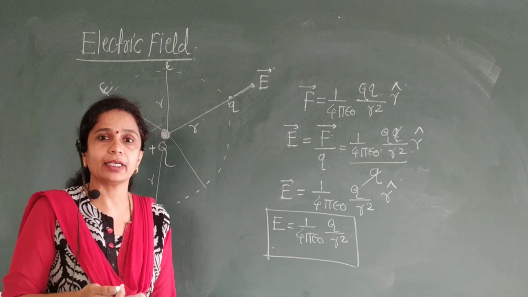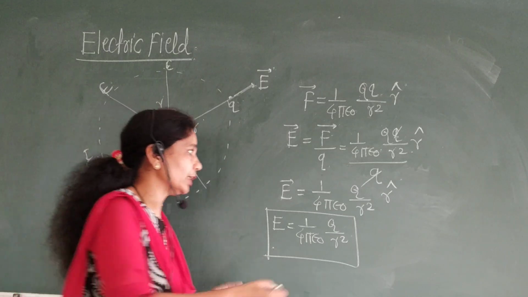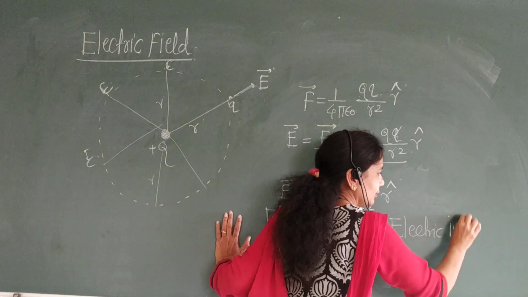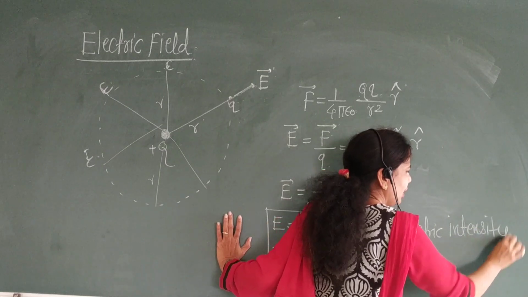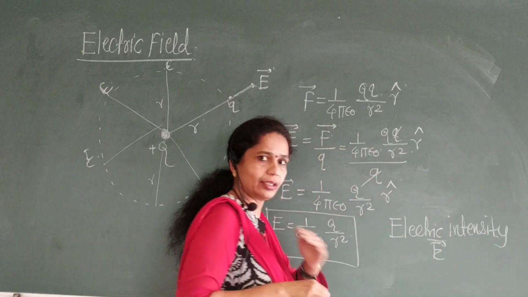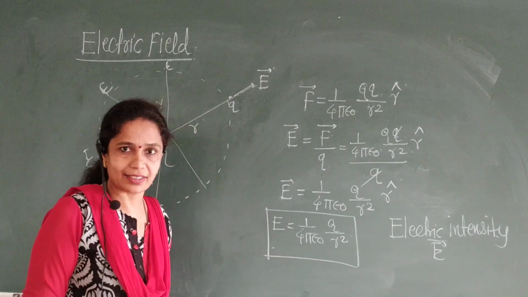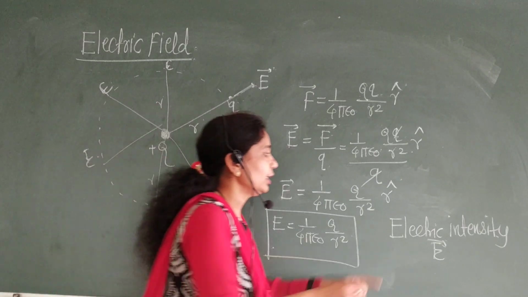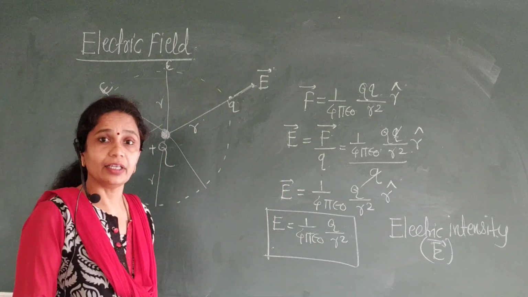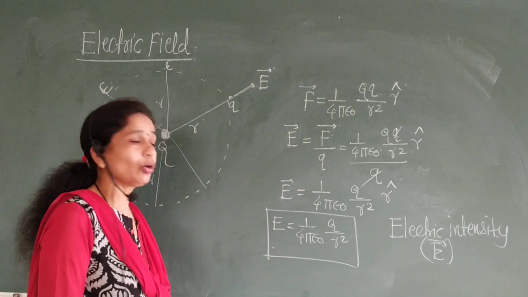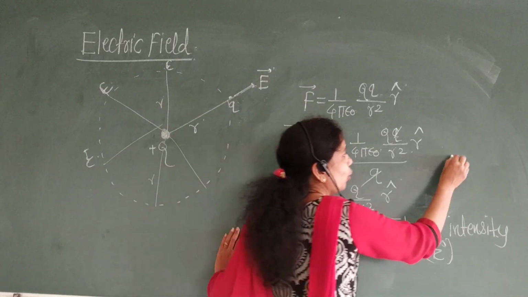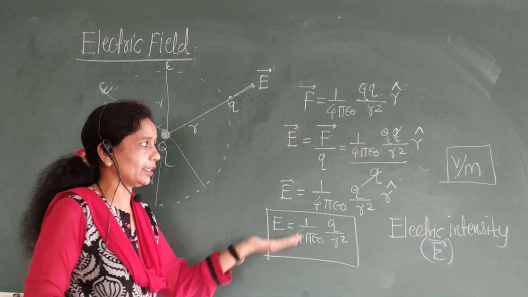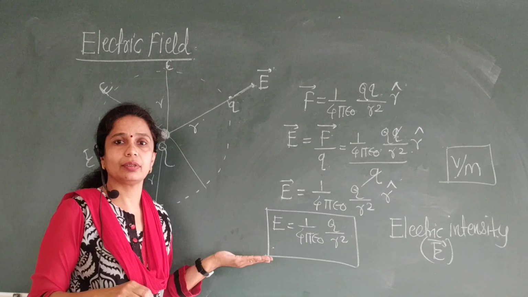If the electric field is represented as a vector quantity, then it is called electric intensity. This is again an important term and it is denoted by the E vector. Electric field means electric intensity, but when it is denoted as a vector quantity, it is called electric intensity. What is the SI unit of the electric intensity? It is volt per meter. The SI unit of electric intensity or electric field is volt per meter.